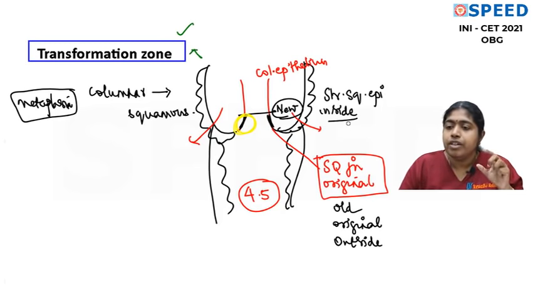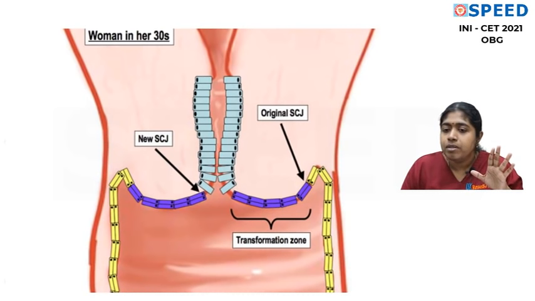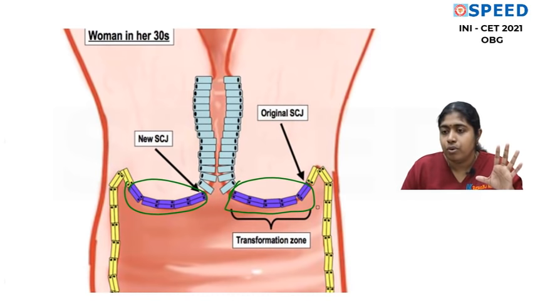So definitely you can expect questions in the exam based on the transformation zone. Again, a small depiction. The yellow ones are the squamous and the blue ones are the columnar. This is the original squamo-columnar junction before puberty. Now because of the eversion of the cervix, some columnar epithelium has come out and got exposed to the acidic pH of the vagina, and now this columnar epithelium is getting converted into squamous epithelium. Therefore this zone is the transformation zone. The cells in the transformation zone are squamous, which have come from columnar.